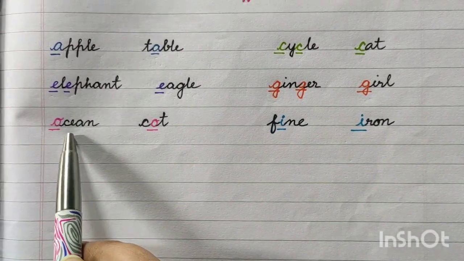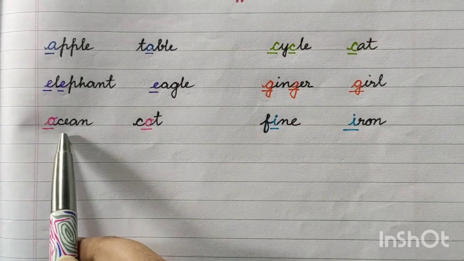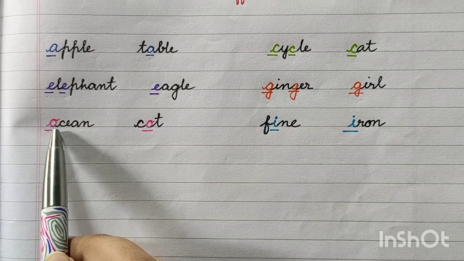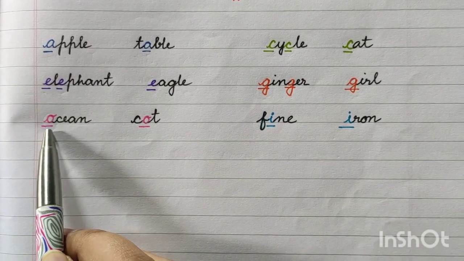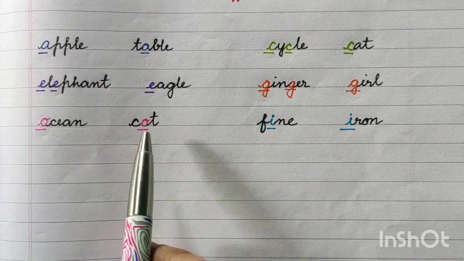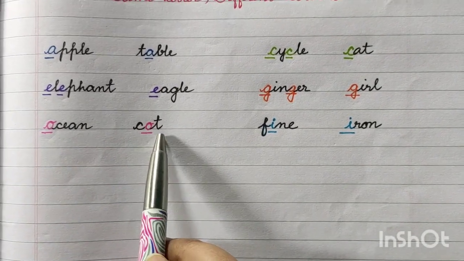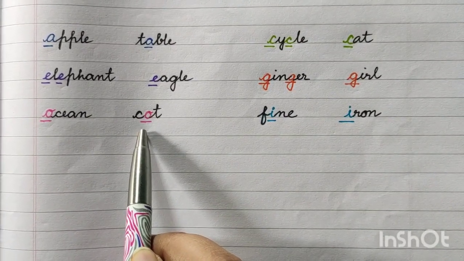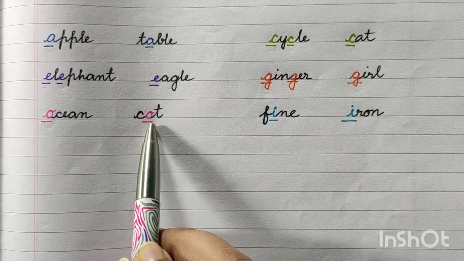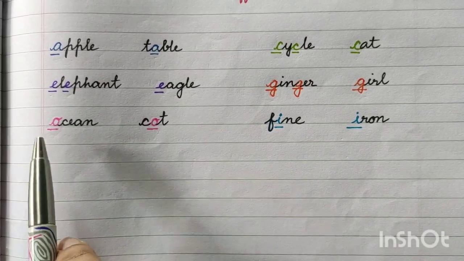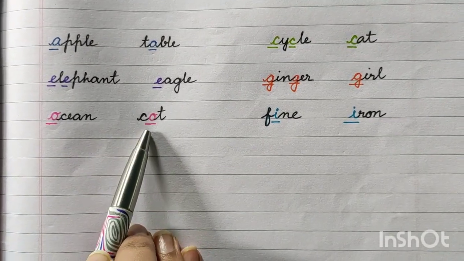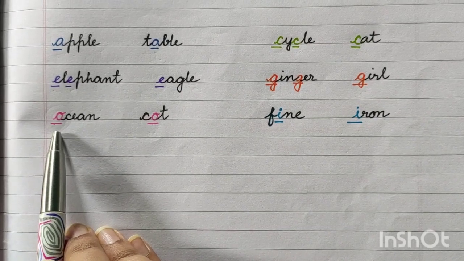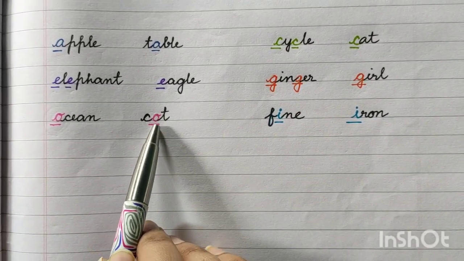Next is ocean. O-C-E-A-N. Ocean. First letter is O. Ocean gives the sound of long O sound. And next is cot. C-O-T. Cot. Here O gives the sound O, means short O sound. Cot. Okay. Here long O sound and here short O sound. So the difference is ocean's O gives the sound O and cot's O gives the sound like O.